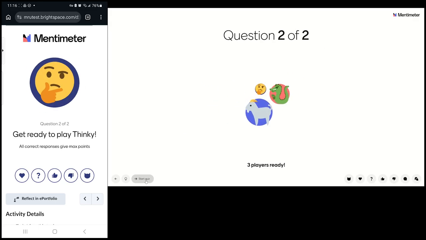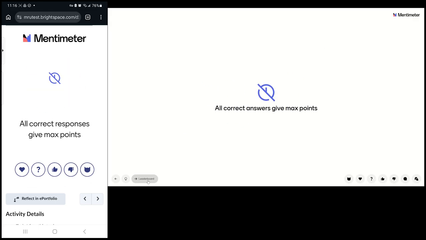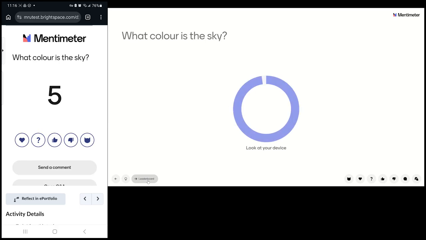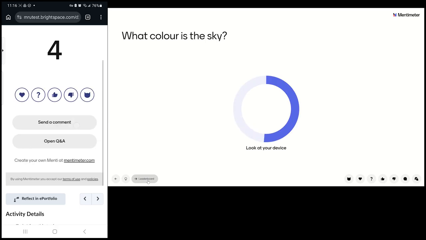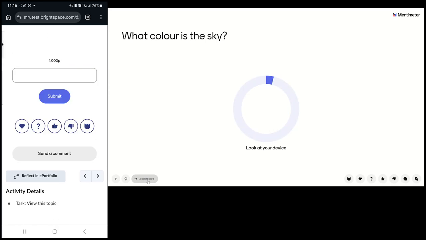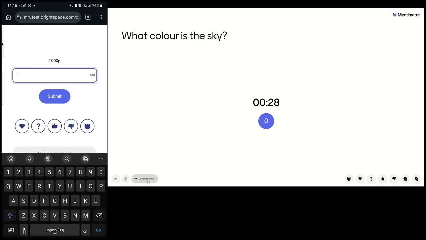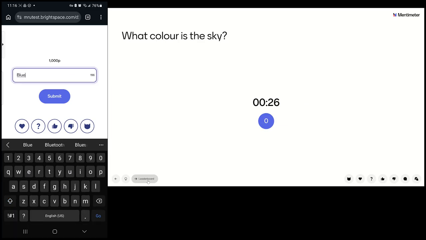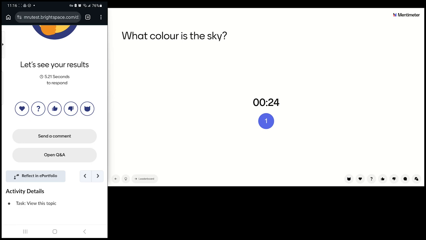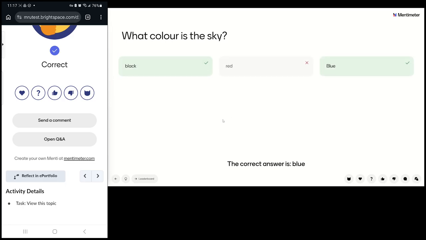There's 3 people ready, and they're going to start the quiz. And there's a countdown. And what color is the sky? Okay, I know this one. As soon as the countdown's there, then I'm going to type in blue. And other students are going to answer. And then everybody voted. And so now they're going to show the correct answer is blue, and I got that right. That's my one. Somebody said black, and that was another accepted answer.